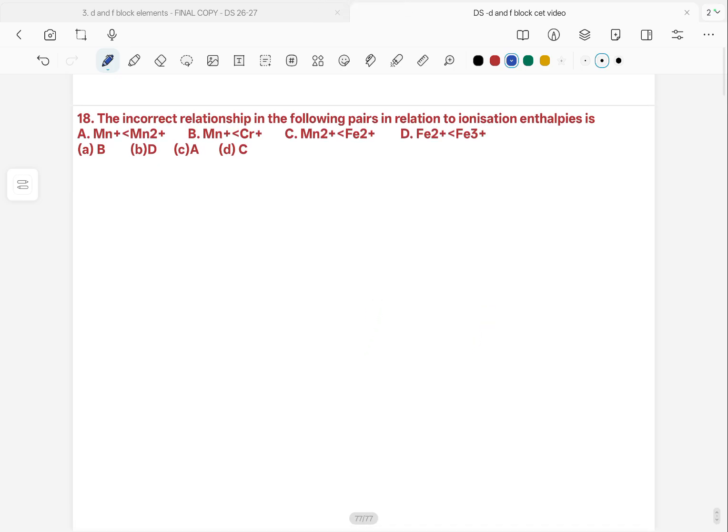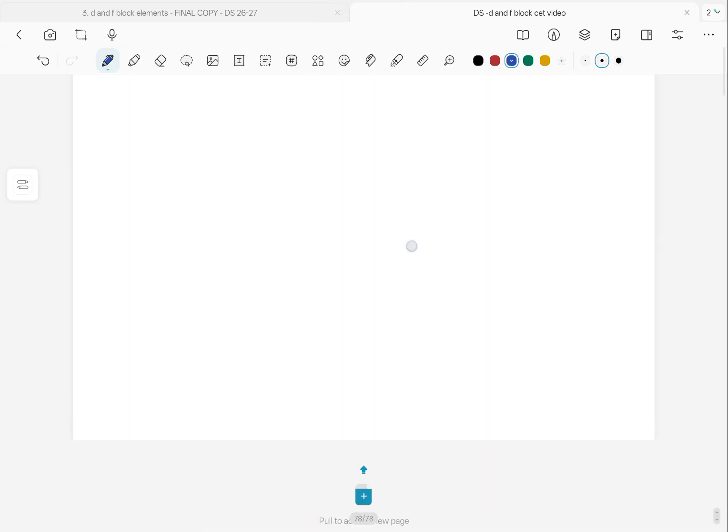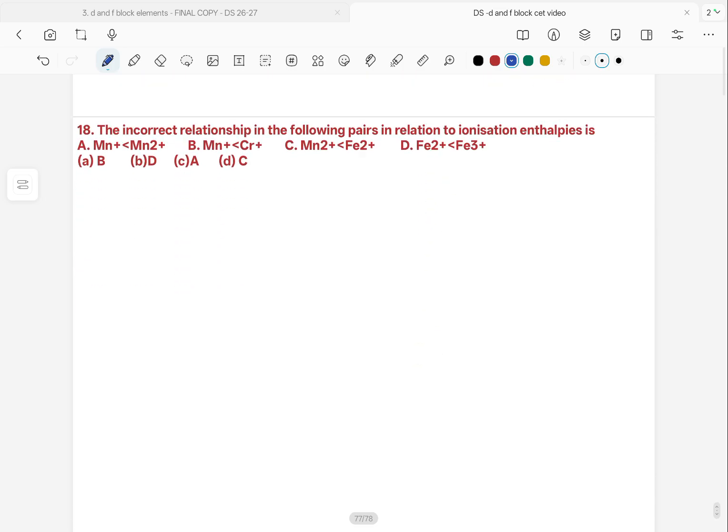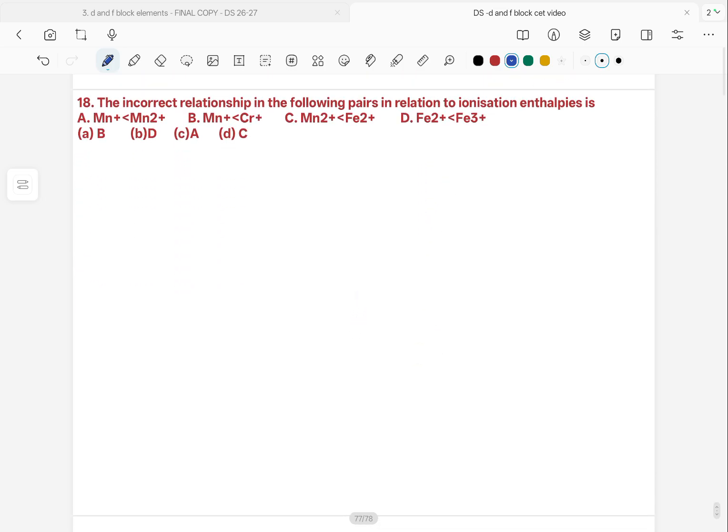Here the question is about the incorrect relationship in the following pairs in relation to ionization enthalpy. We all know that as the positive charge on the ion increases, the size decreases and it is difficult to remove the electron.